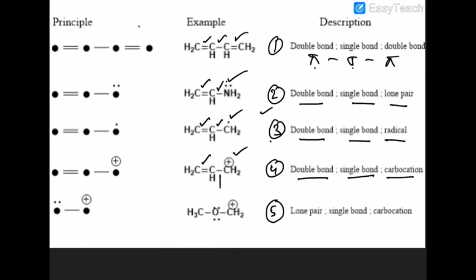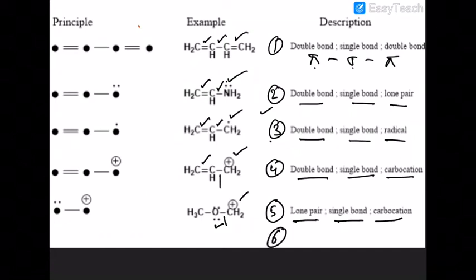Next you have lone pair, single bond, carbocation. Now you have a lone pair, single bond, then you have a positive charge. So I am repeating once more, wherever these 5 conditions exist, in place of positive, negative charge can also be there.